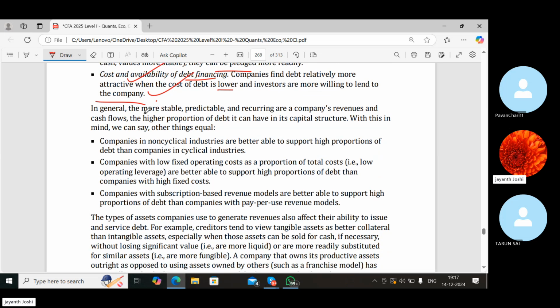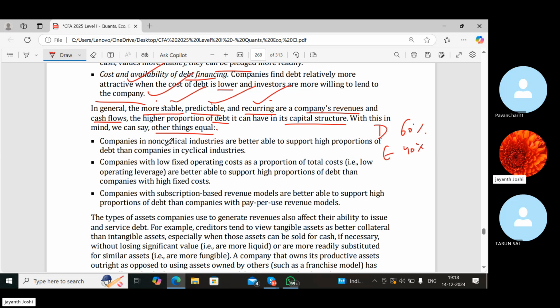In general, very important points: the more stable, predictable and recurring a company's revenues are, that is more certain and more continuously coming, the flow is continuously there, and cash flows, the higher proportion of debt it can have in its capital structure. With this in mind, we can say, other things equal, if all these things are there, they can look for a higher proportion of debt finance in their capital structure. They can either go for 60% debt and 40% equity also, if this is always there very strongly.